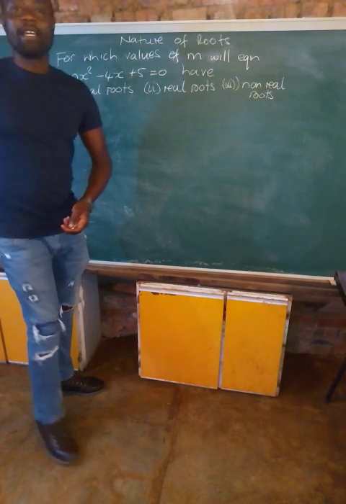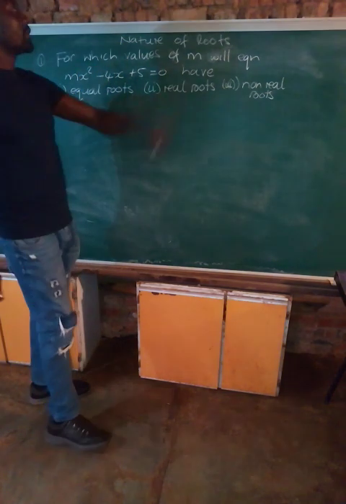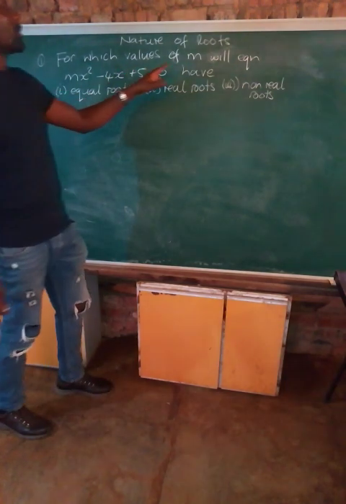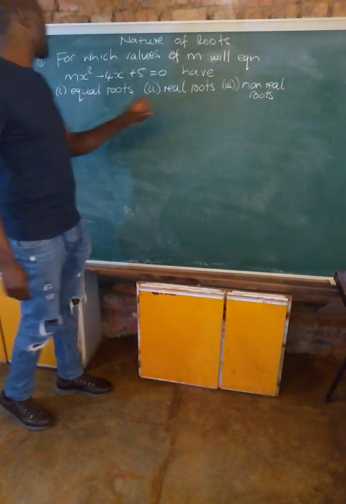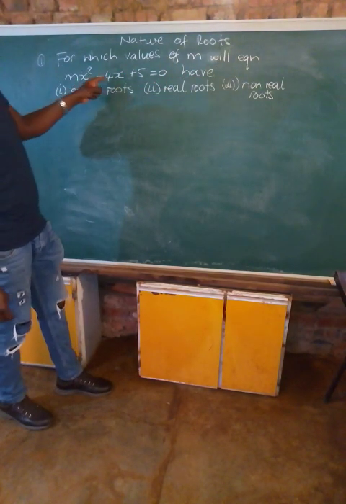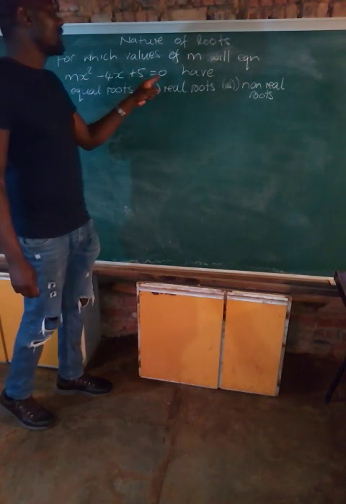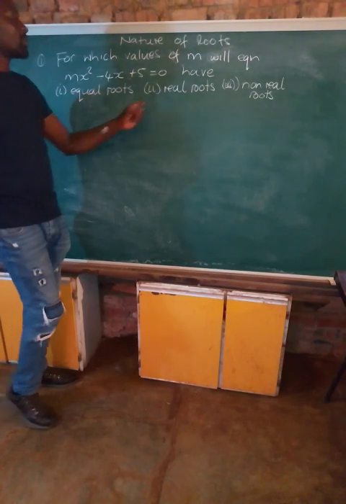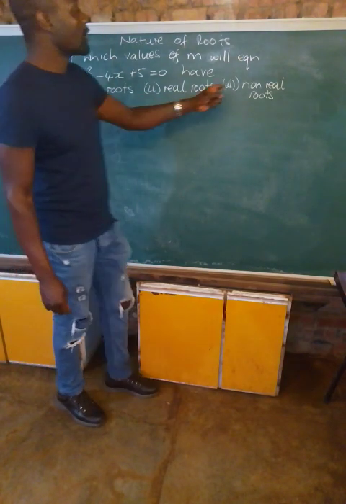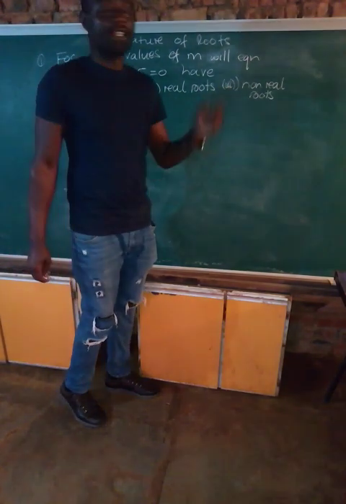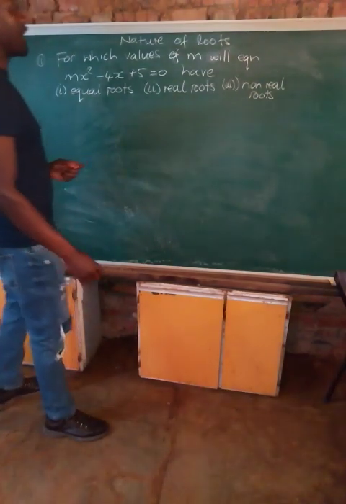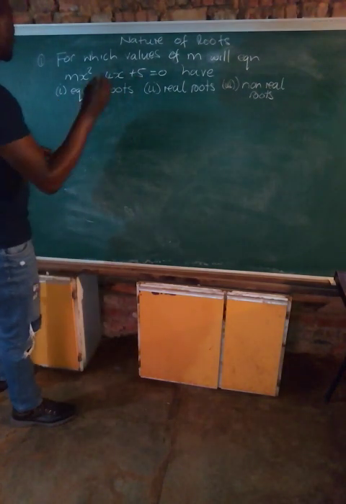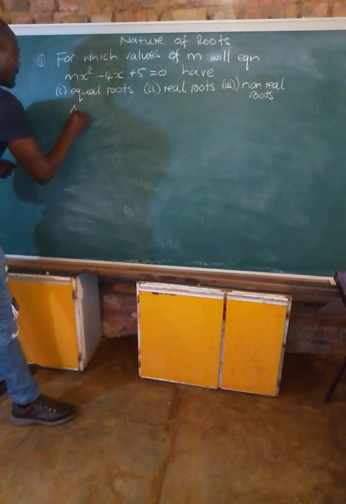We have a question here. We are still on this topic, nature of roots. For which values of m will the equation mx squared minus 4x plus 5 equal to 0 have: item 1, equal roots; item 2, real roots; item 3, non-real roots. So, first things first, when we want to answer this question, let's find delta.